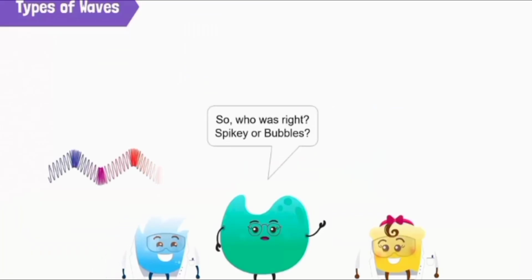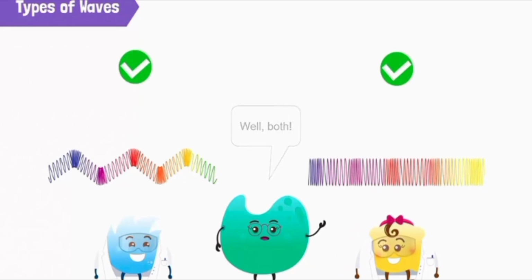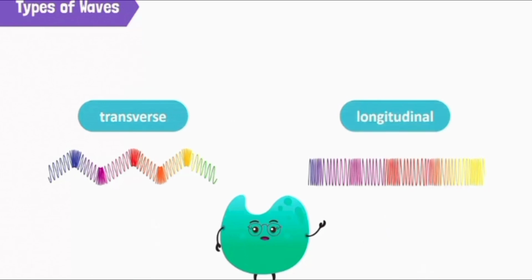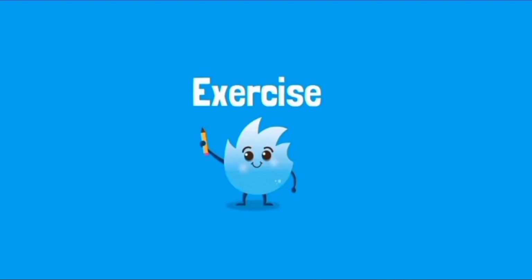So, who was right, Spiky or Bubbles? Well, both. Spiky produced transverse waves and Bubbles produced longitudinal waves with their slinky spring. So, we now know that there are two types of waves. 1. Transverse waves. 2. Longitudinal waves. Let's do a quick exercise.